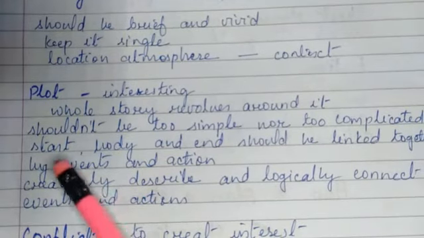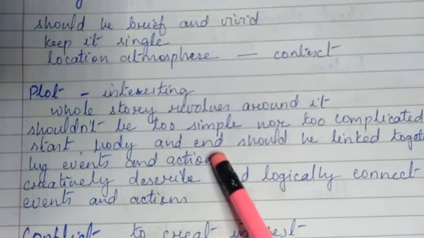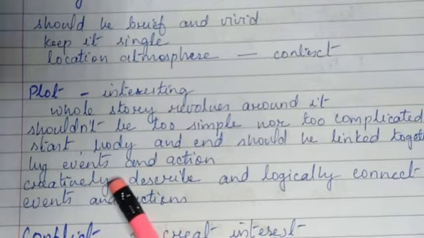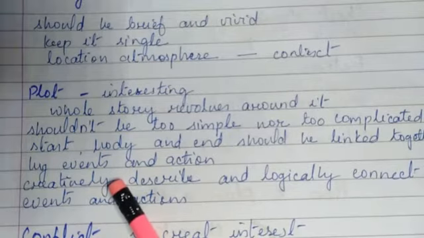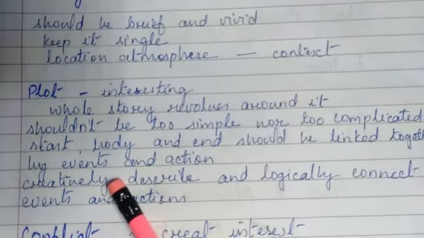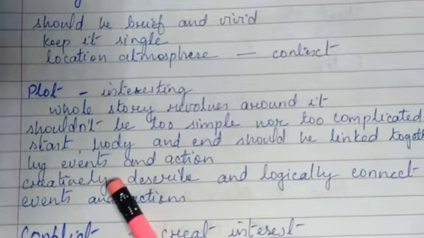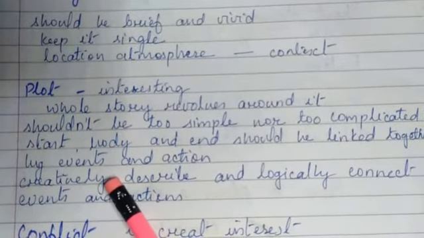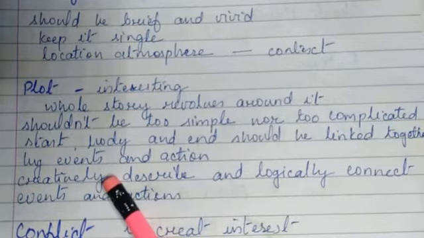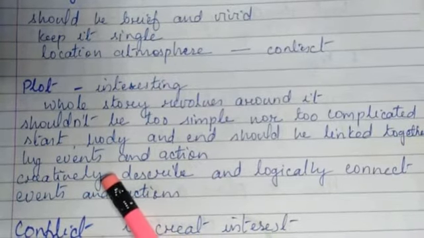The starting, the body, and the end of the story should be linked together by events and actions. That is, there should be a connection between the start, the body, and the end of the story. They should be connected. It shouldn't be that all of a sudden something happens here, then something in the middle, and then the ending. No, they should be connected or linked to one another.